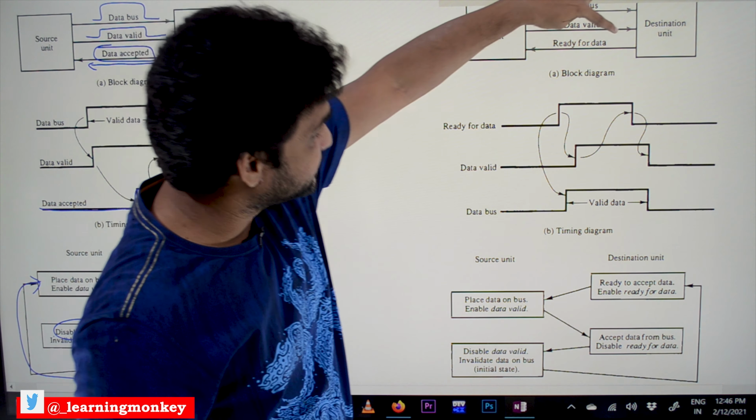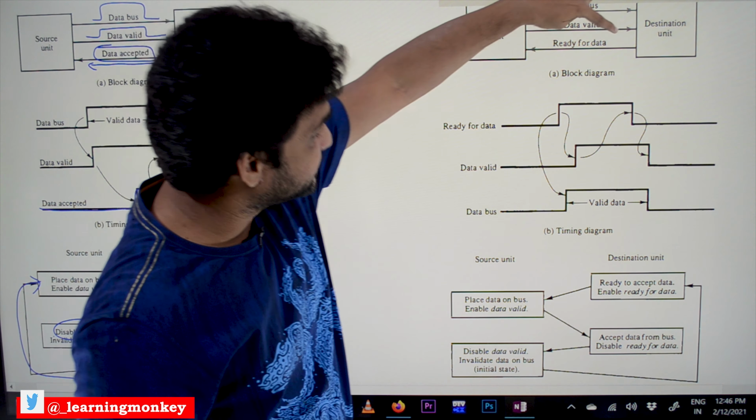The destination now will send ready for data, which means that the source can now send the next data that is waiting at the source unit. So it will get transferred, and the same thing repeats again.